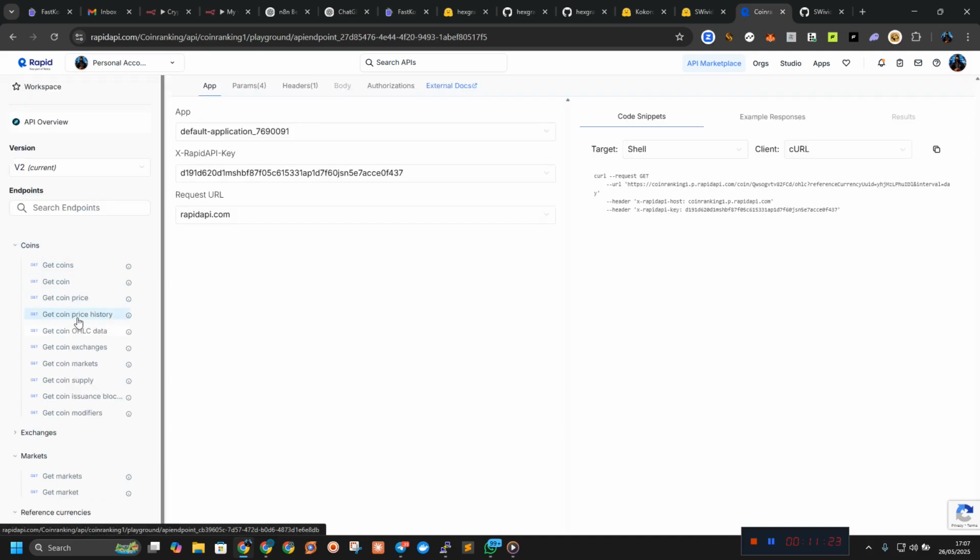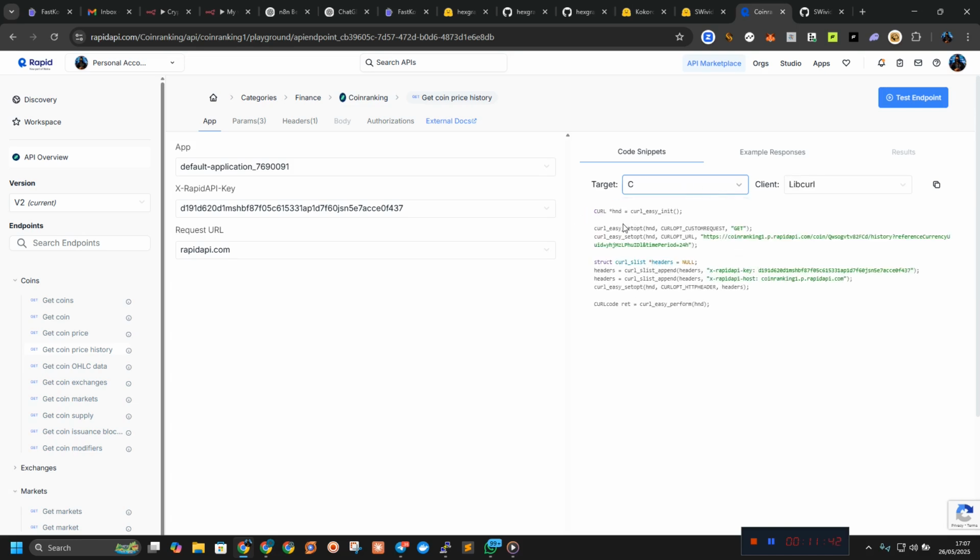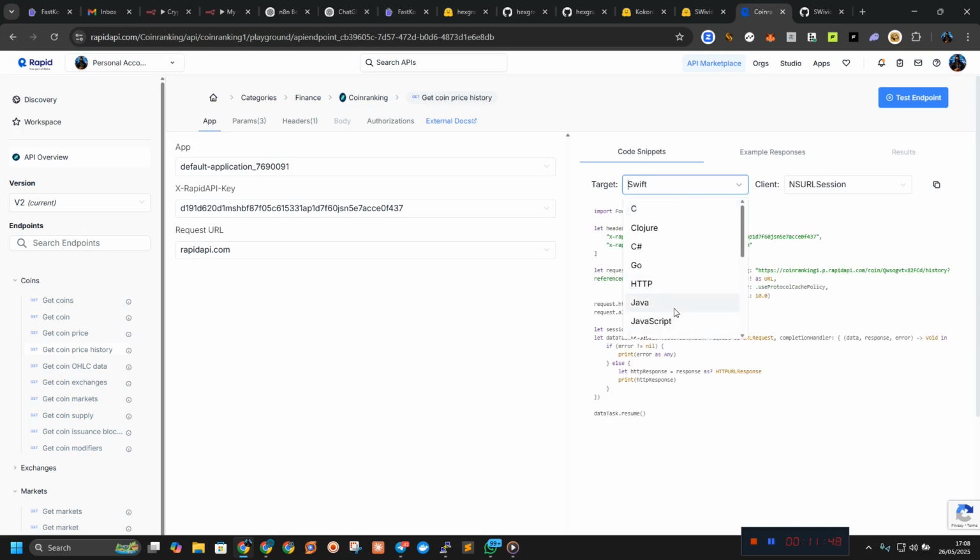price history. As you can see, this is just a RapidAPI node. Go and register, search for a node, and try to run it. Now I'm going to set this node to what we call cURL, and target this. Let me see for HTTP request. So this is actually how it is, but I want to go for the shell.